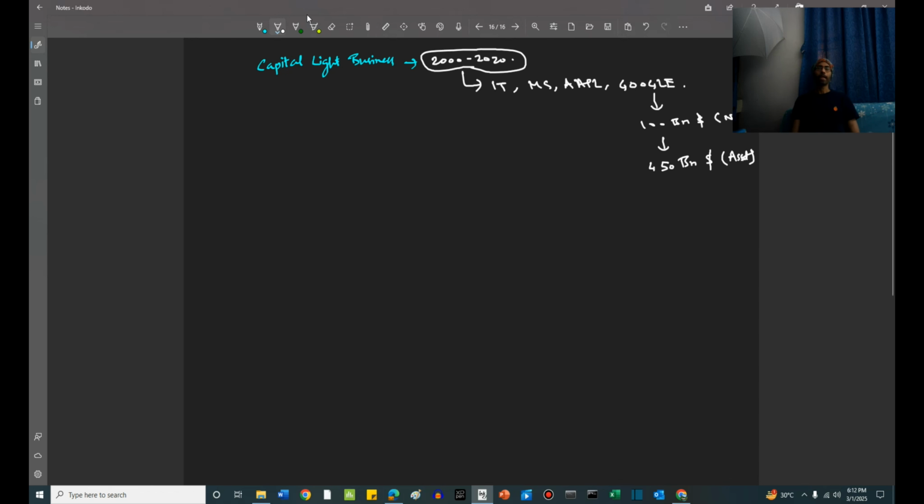Right? Now, if you compare this with something like General Motors, it generates a net profit of around $7 billion, and it has an asset base of around $270 billion approximately. I'm not exact on the numbers, but this is the kind of difference they have.